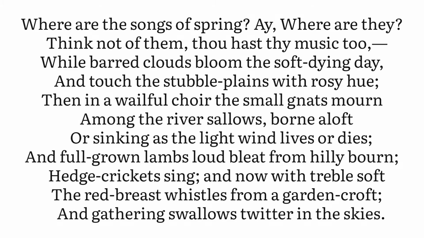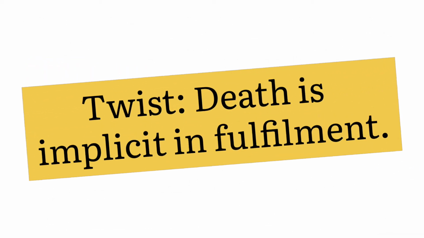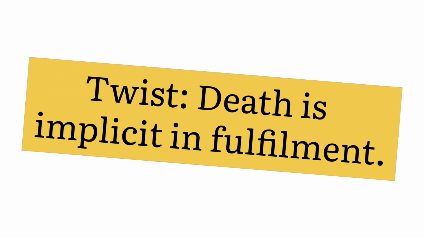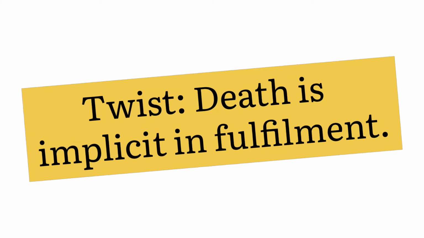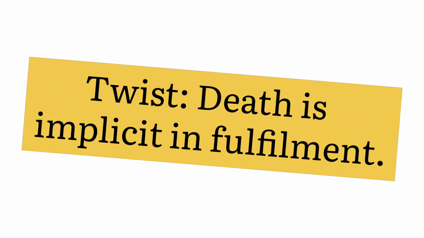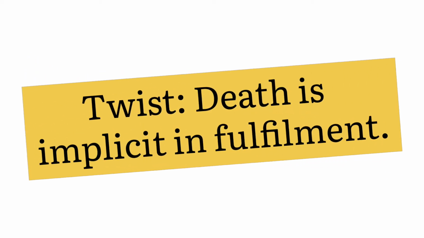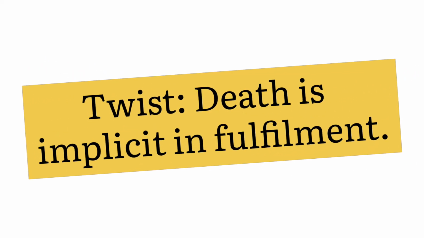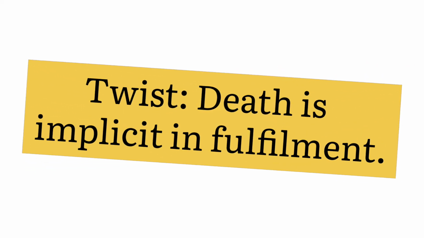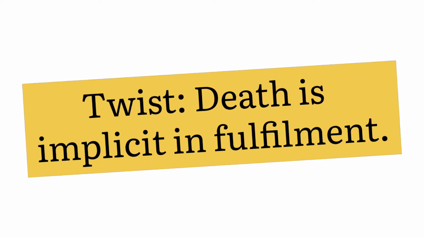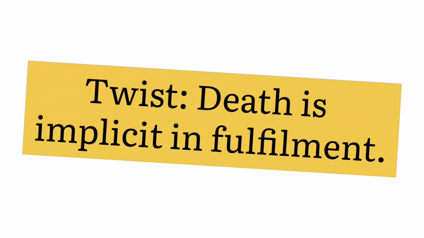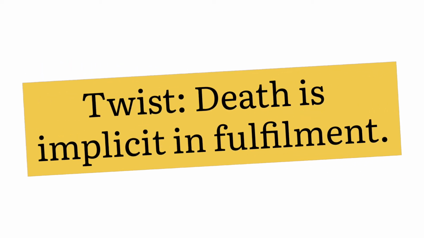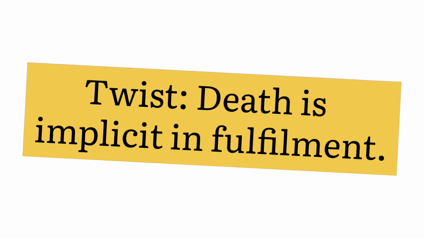Now what is the twist? Throughout the poem you find that the poet has evoked maturity, autumnal abundances, the fruits are ripened to the core, the lambs are fully grown. But tell me one thing, is further growth possible at this point? Everything has reached maturity. Now what will come? Death will come, decay will come.